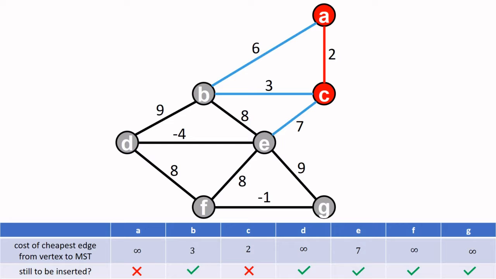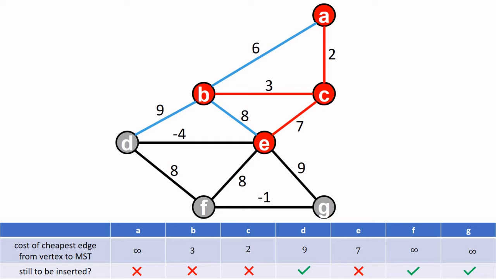At this point, there are 3 edges that connect the tree to the neighboring vertices B and E. We go to B via edge BC because the weight of 3 is the smallest. Notice here that the edge from A to B has the lowest weight of all blue edges. But we must ignore this edge, because both A and B are already in the current tree, and adding this edge would result in a cycle. That's why we pick edge CE with weight 7 instead.